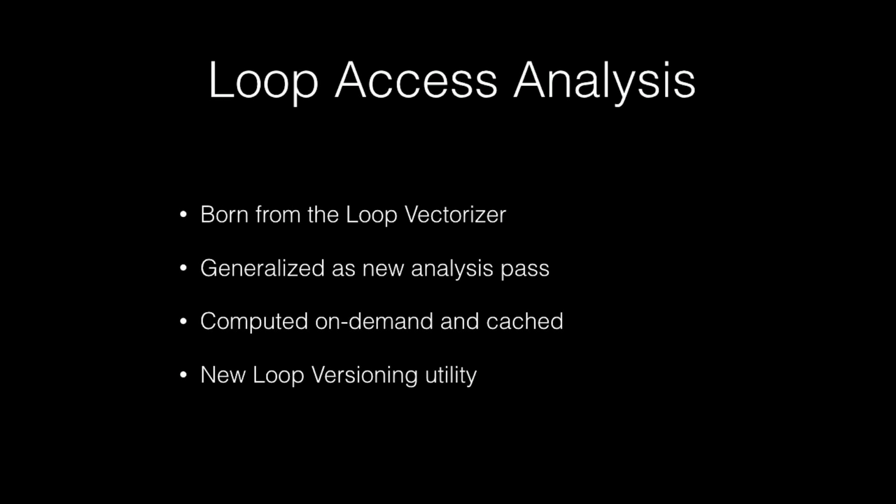Now, if it's actually legal to distribute this loop, what is the algorithm we're using to perform the actual distribution? So it's intentionally a very lightweight algorithm, in the sense that we didn't want to populate new analyses, but simply use those that are available. Loop access analysis is shared now with the vectorizer, so it gets basically populated either way.